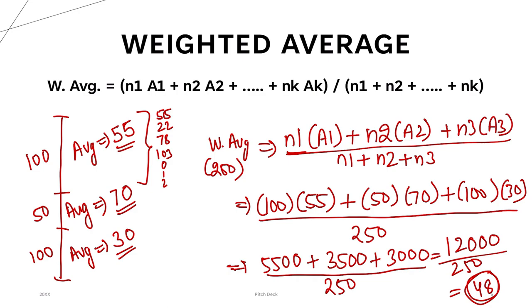But in each group, he has a different average. For the first 100 matches, he has 55, then 70, then 30. But the overall or weighted average is 48. I hope this is clear.